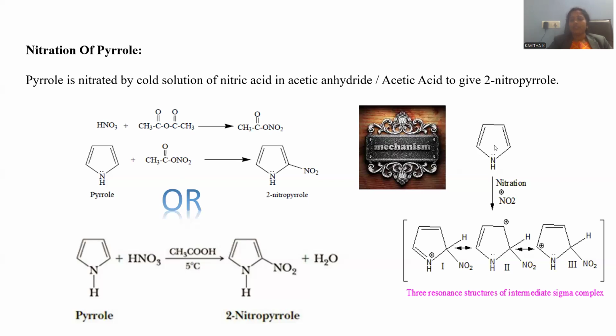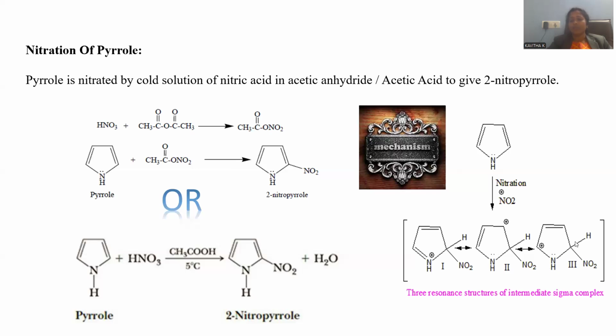If the nitronium ion is placed on this pyrrole, it is able to attach at position number 2, and whenever position number 2 is attached with a nitronium ion, it generates a positive charge there, which is satisfied by a larger number of resonance structures like this. All these resonance structures are said to be sigma complexes.